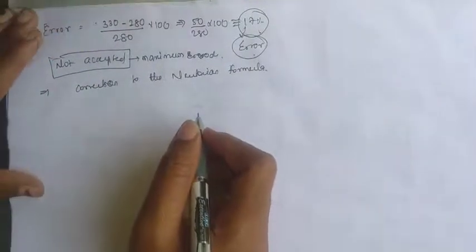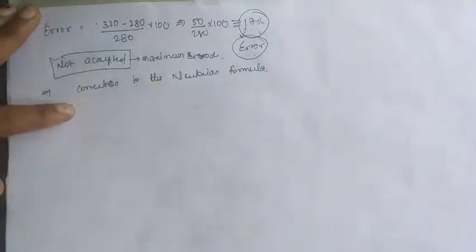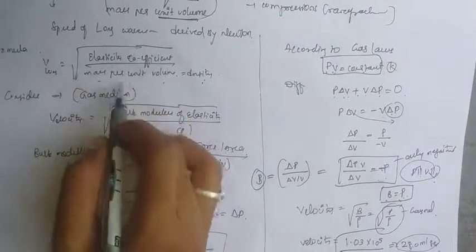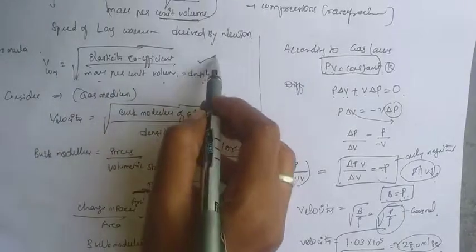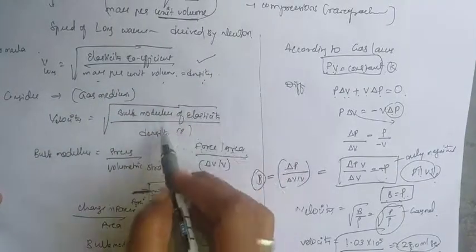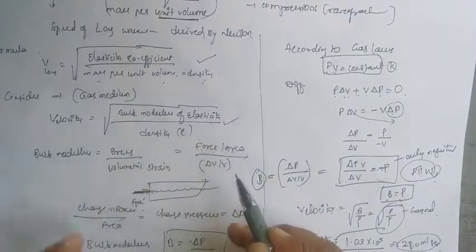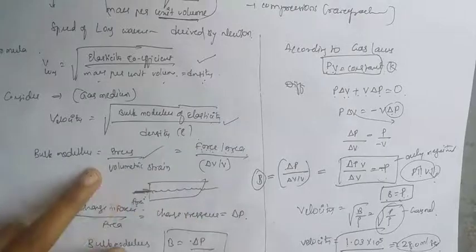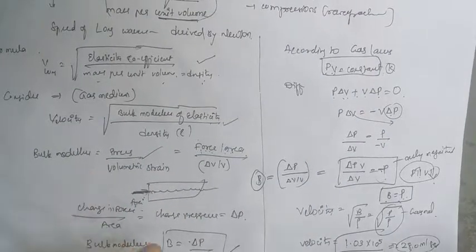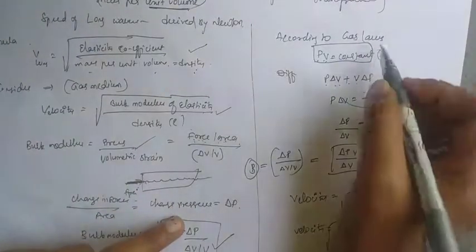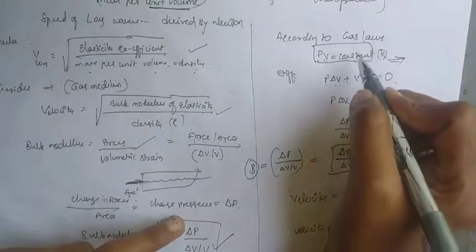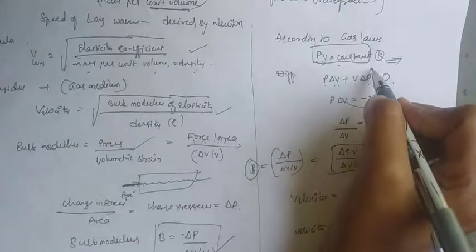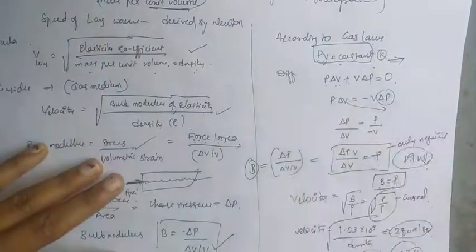So here are the steps. According to Newton, what he gave, that is elasticity coefficient by mass per unit volume, this step is okay. And the bulk modulus of elasticity, this is also okay, and bulk modulus is equal to stress by strain, this is also okay. Then the error occurred at this point only. When he considered the gas law as PV equals constant, here we are getting some problem.